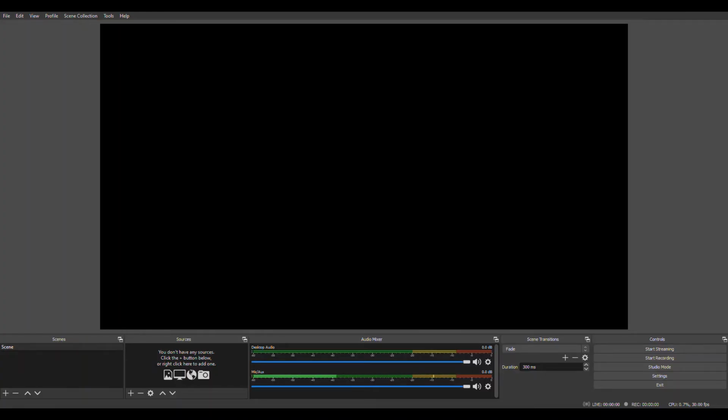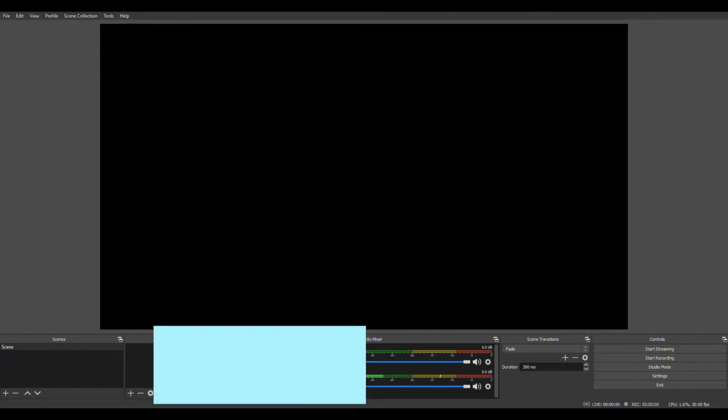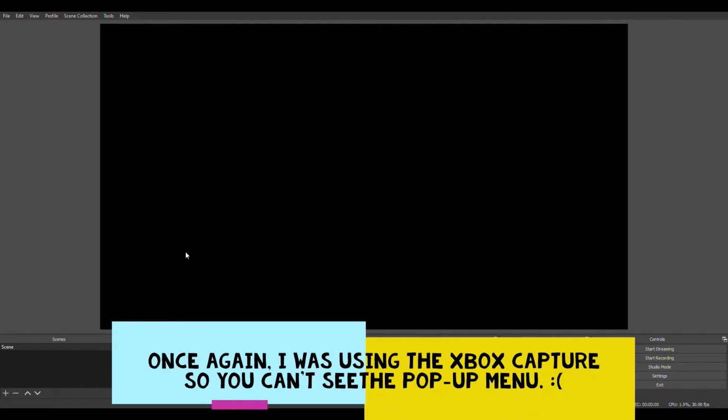Okay, this is probably what it's going to look like. It does look a little bit complicated, but I'll walk you through the steps. It's really, really easy to set up. Alright, the first thing you are actually going to want to do is follow where my mouse goes. See the square over here? Just press the plus button. Then press display capture. And then click on OK. Now press OK.